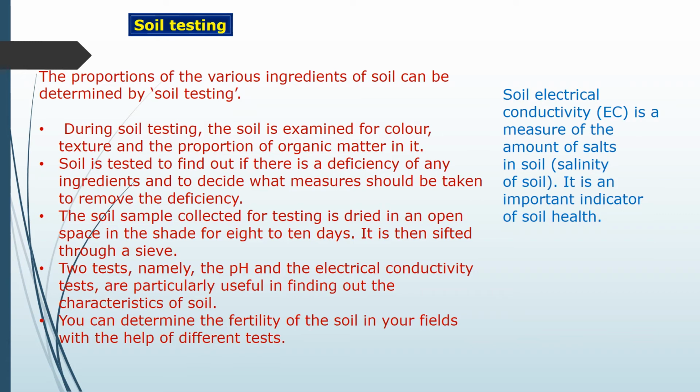Soil is tested to find out if there is a deficiency of any ingredients and to decide what measures should be taken to remove the deficiency. If after testing we find a deficiency of some ingredients, then we can measure this deficiency and remove it.